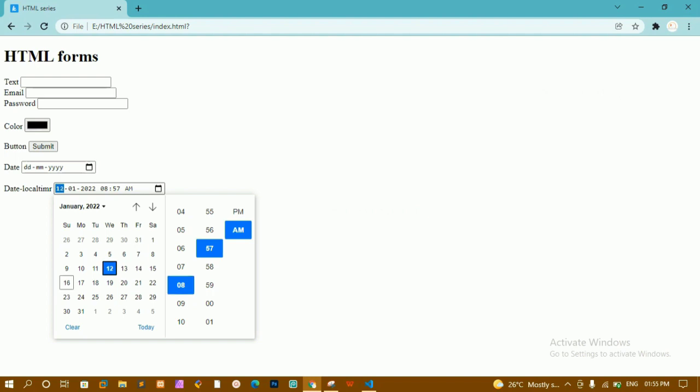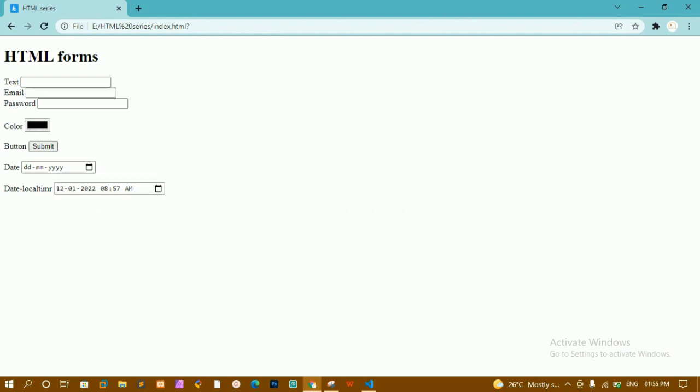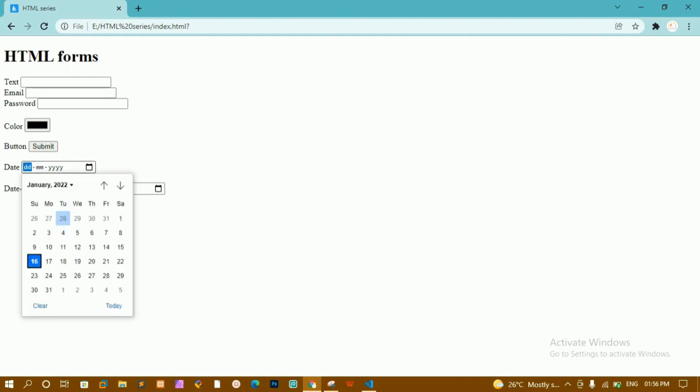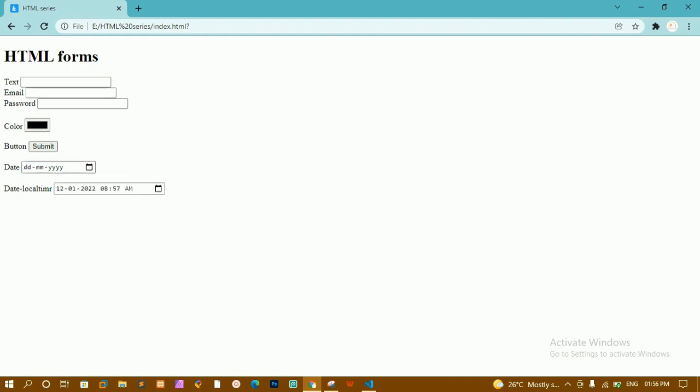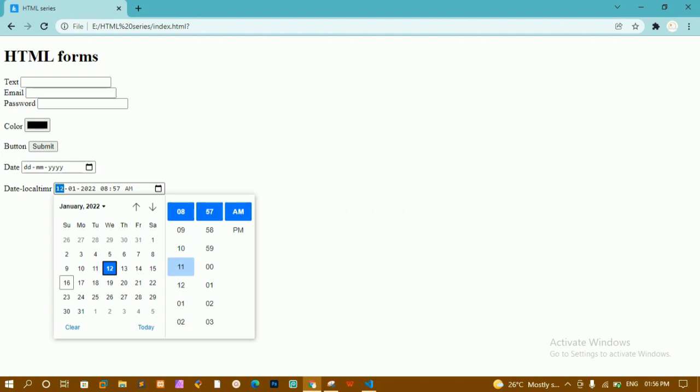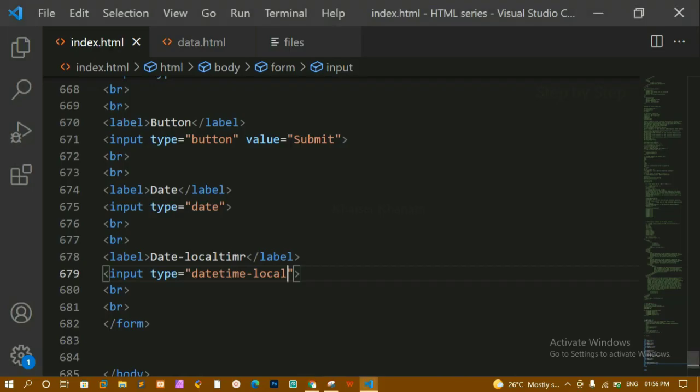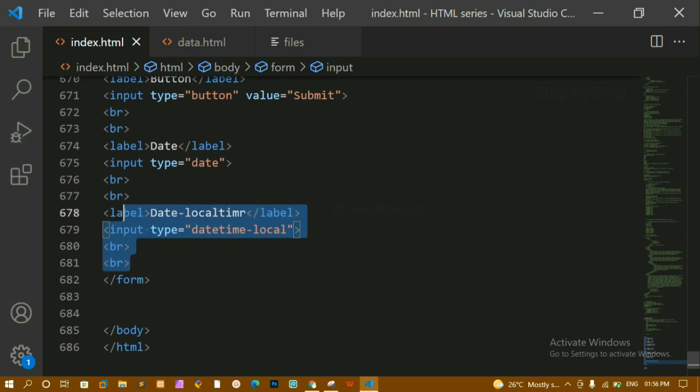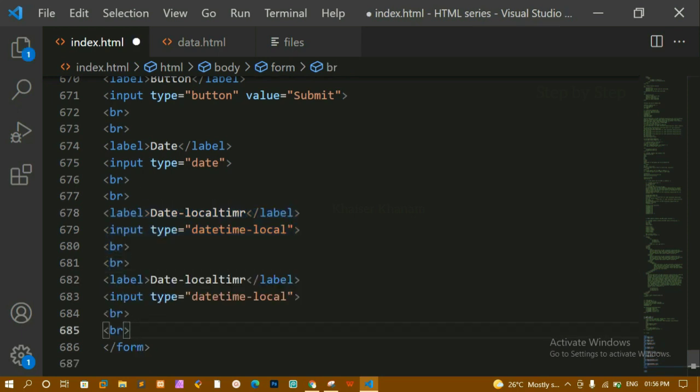Now if I just give some random number, you can see here I am having this output. The time also it is going to give, but when we are using date, it is just going to give the date, whatever date, month and year, but here we can give the month, date, year as well as the time. This is all about datetime-local. I'll just copy this one, and here I'm going to paste. Next we are having file.